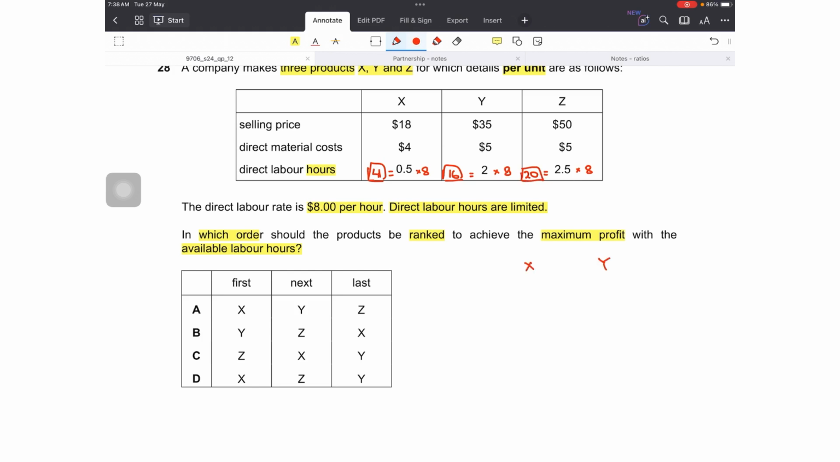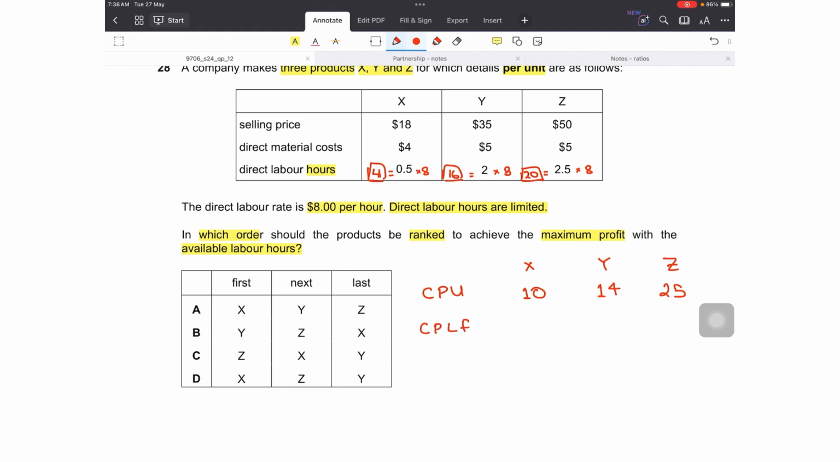Now we can find out the contribution per unit. For X, 18 minus 4 minus 4, that would be 10. For Y, it is 35 minus 5 minus 16, that is 14. And for Z, 50 minus 5 minus 25, so 25.